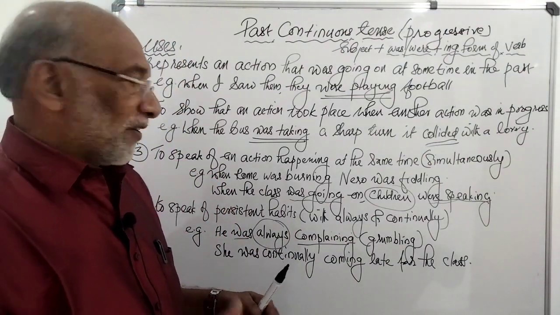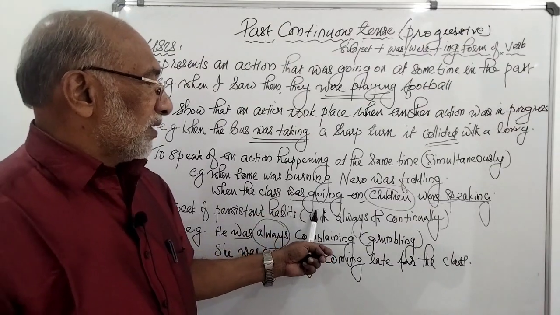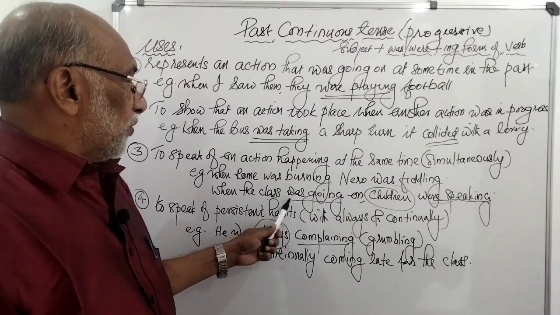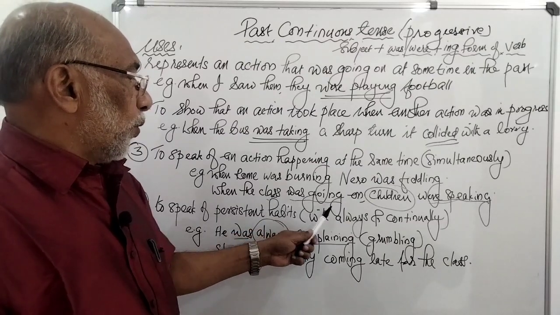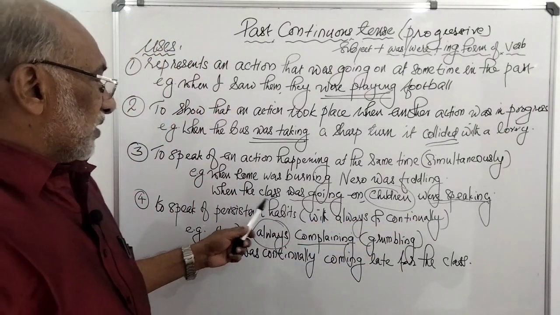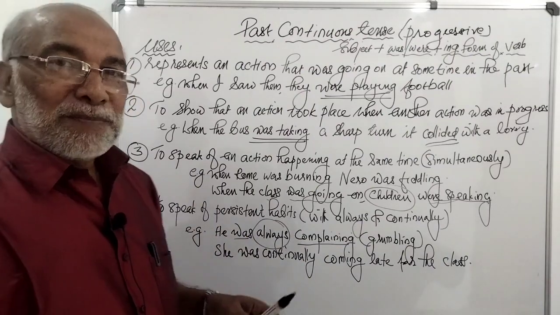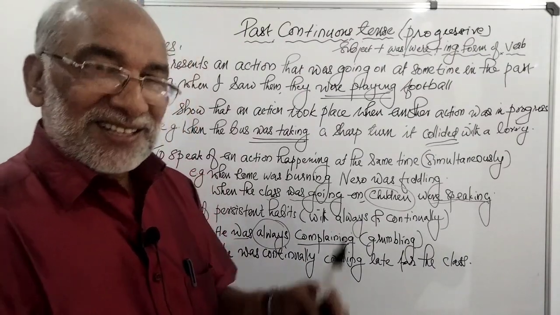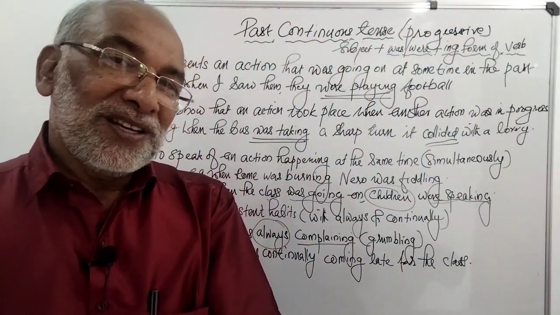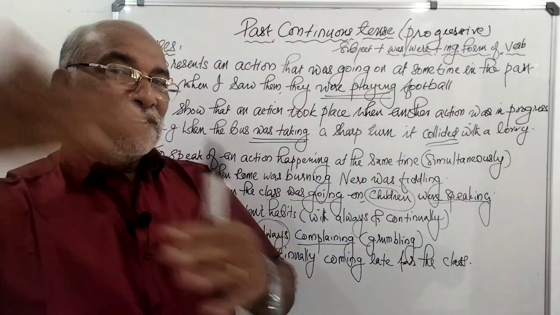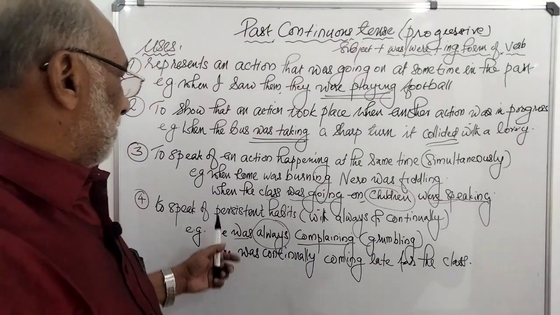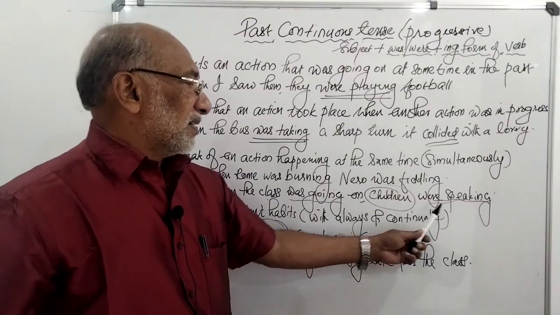Okay, another example from practical life. When the class was going on, children were playing. Here also, since the class is collective singular, we have used the verb in singular, was going on. Children is plural, so were playing. Two actions happening simultaneously. This happens almost every day in school. The teacher goes on taking the class and children on the other side go on talking. As soon as the teacher turns to the blackboard, the children start talking. Two actions happening simultaneously. Okay. When the class was going on, children were playing.